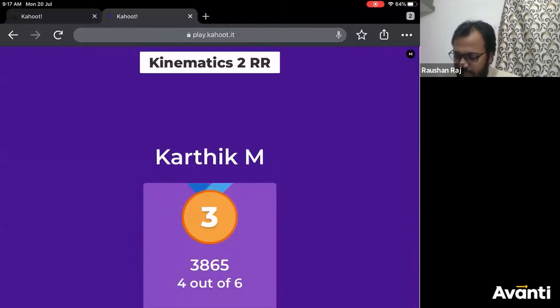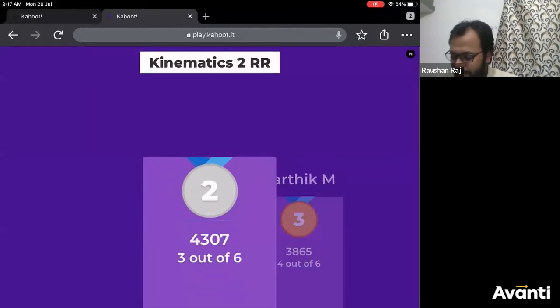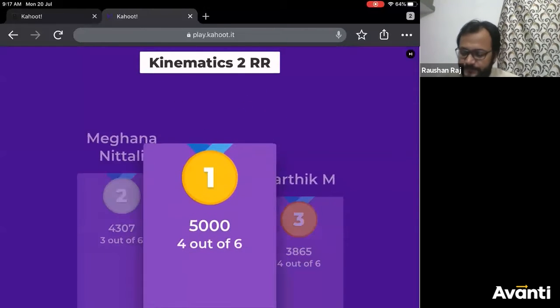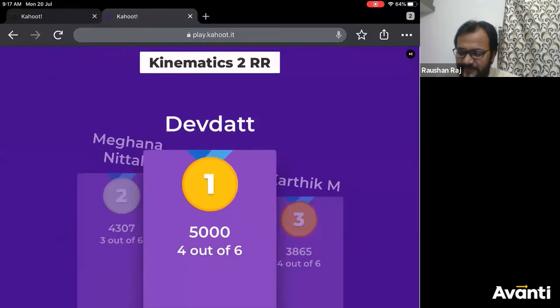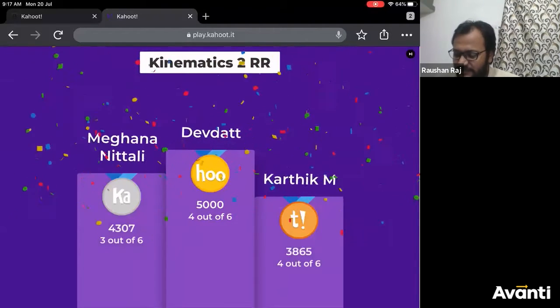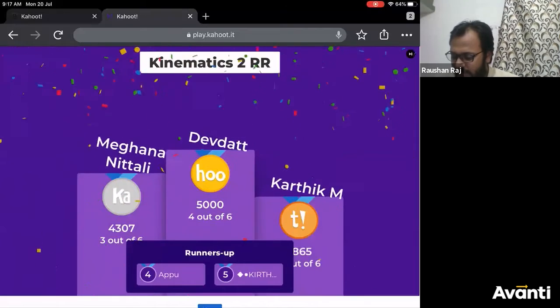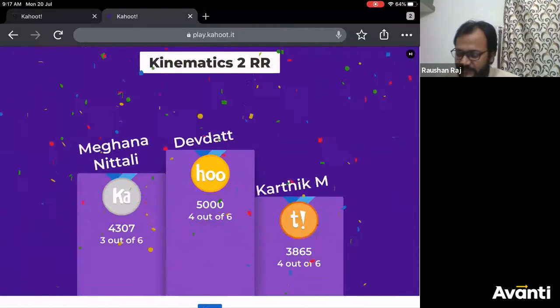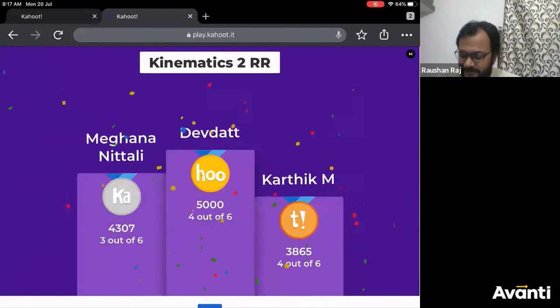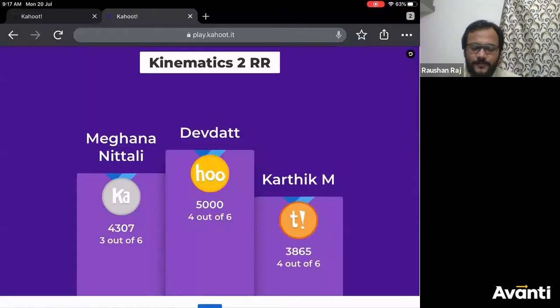So third one is Karthik M. Second, Meghna. And first one is, why do you keep so much suspense, brother? Devdutt. Very good. So Devdutt is the first scorer, and the fourth one is Appu. Fifth one is Keertan. So congratulations, guys. Devdutt, Meghna, Karthik, Appu, and Keertan. These are the top 5 scorers. For the rest of you, next time I need some different names to appear on this top 5. So please perform well. Please use this quiz as a kind of basic revision.